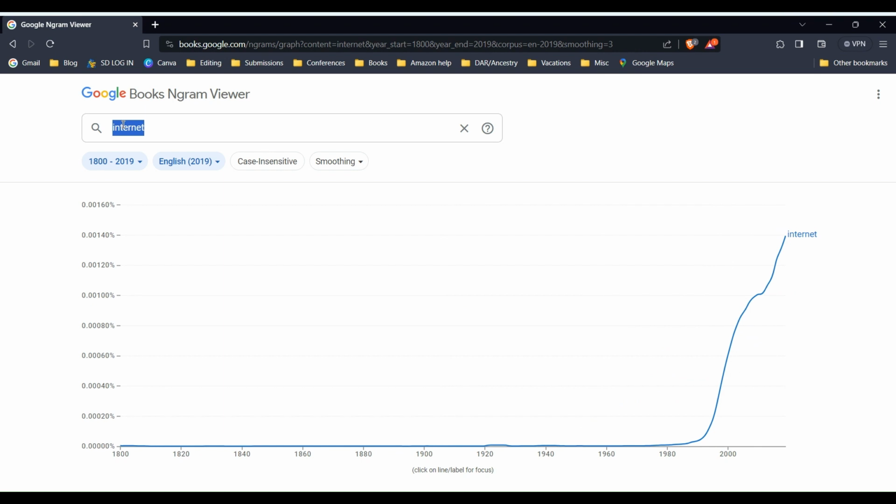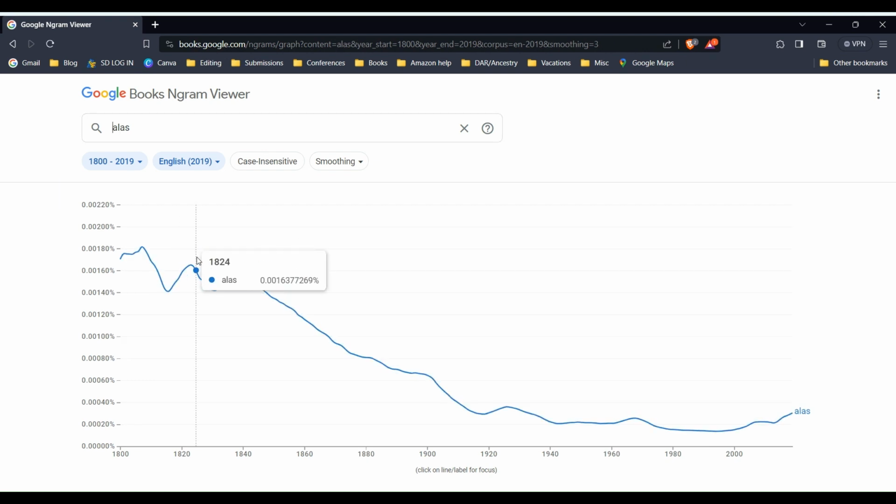Now, let's look up another word that might have been more in older novels. All right, I'm using the word alas. We really don't use that much anymore. You can see from 2013, 14, it was up a little bit, but it was most used in 1806. Now remember, this is in books because we're in the Google Books portion of Google.